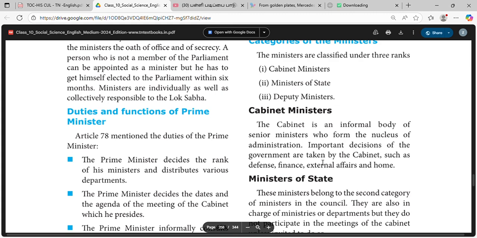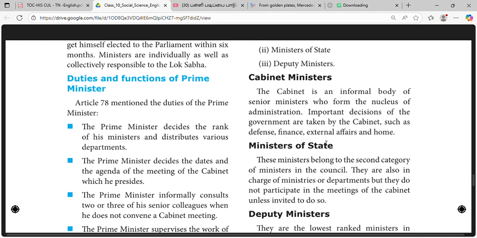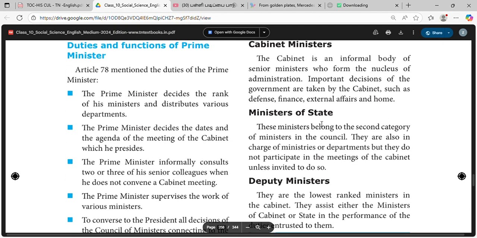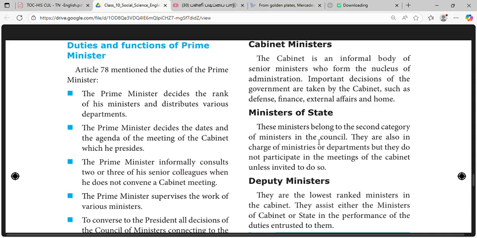The Cabinet is an informal body of senior ministers who form the nucleus of administration. Important decisions of the government are taken by the cabinet, such as defense, finance, external affairs, and home.